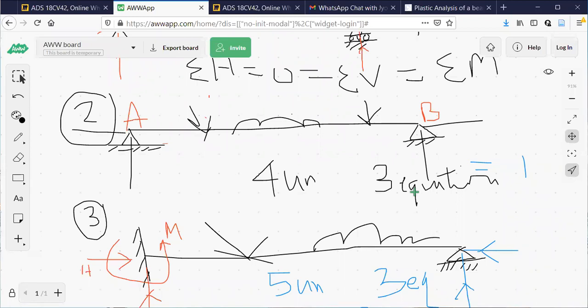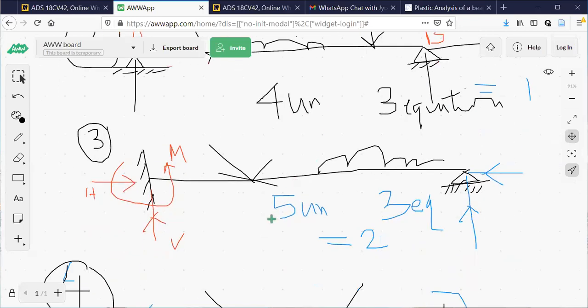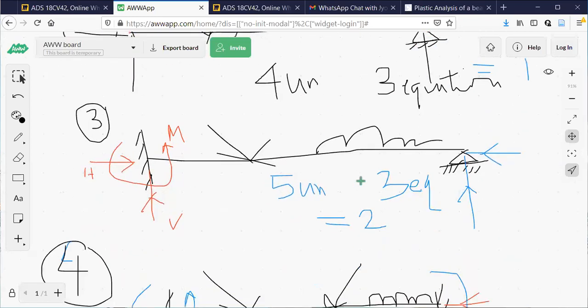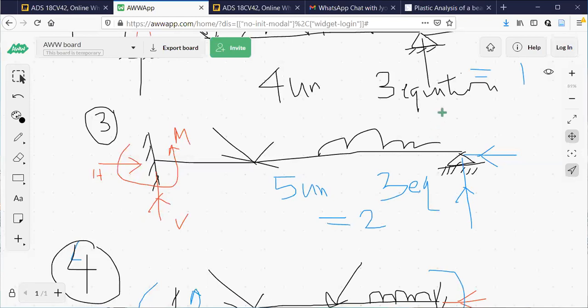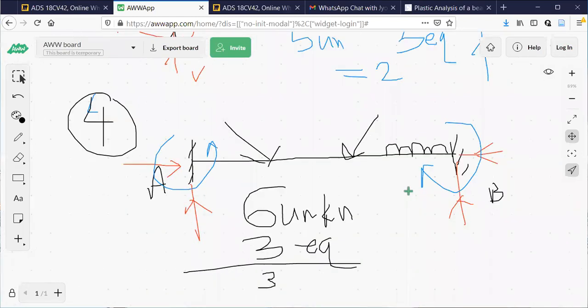But here you should say by what order the beam is indeterminate. Order of indeterminacy. Here it is 1, 4 minus 3. So next, the third problem was one end fixed, the other end hinged. So 5, 3 unknowns this side, 2 unknowns this side, 5 minus 3, 2. So 1, 2 and the last one was 3.